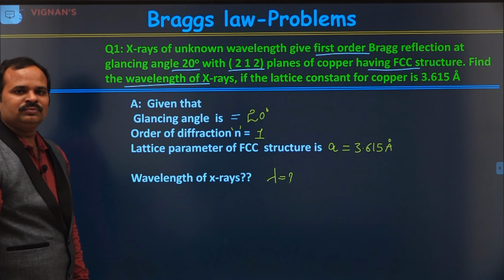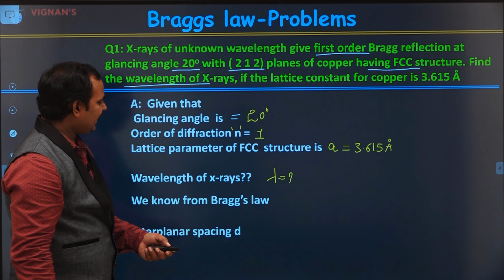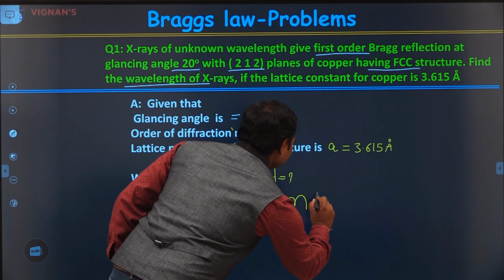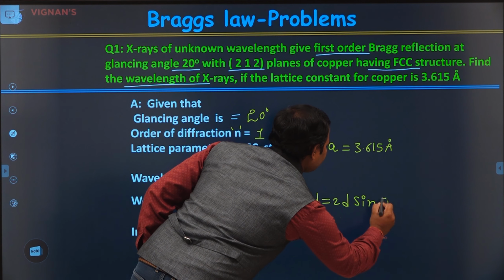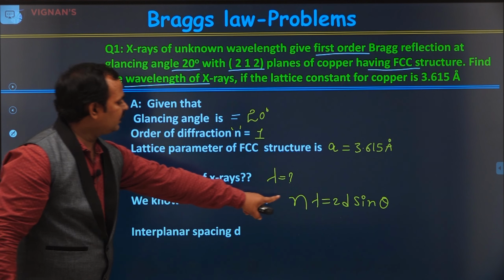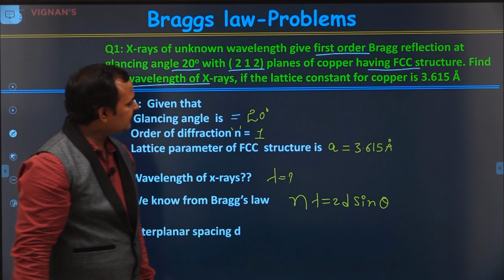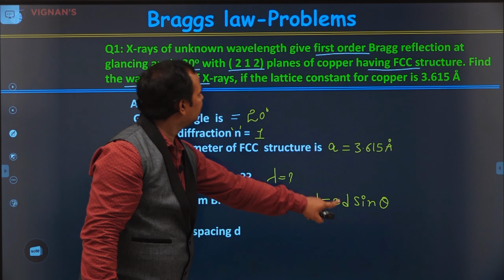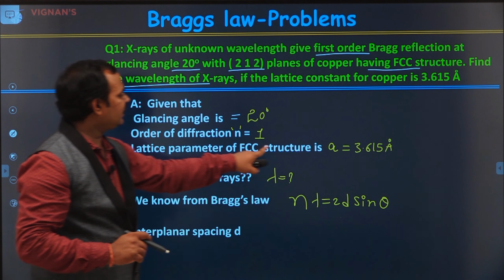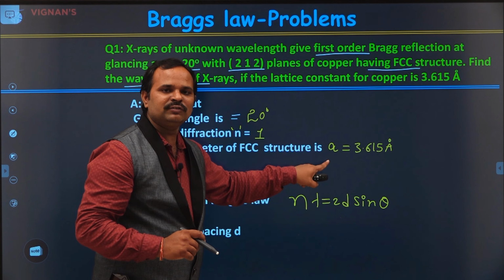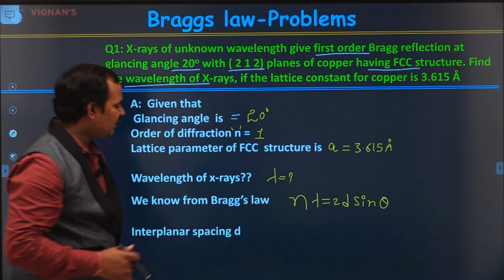So for this one, we know already from Bragg's law, n lambda is equal to 2d sin theta. But we need to find the wavelength of the incident X-rays. What are the other things that we need? d, the interplanar spacing. Did they give interplanar spacing anywhere? No. But instead of interplanar spacing, they have given the lattice parameter. So we need to find the interplanar spacing by using the lattice parameter.